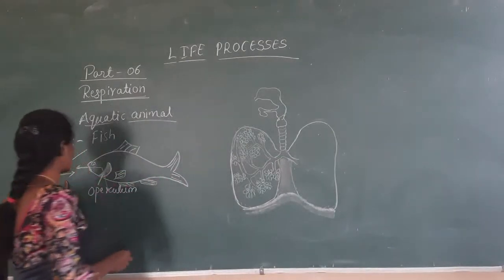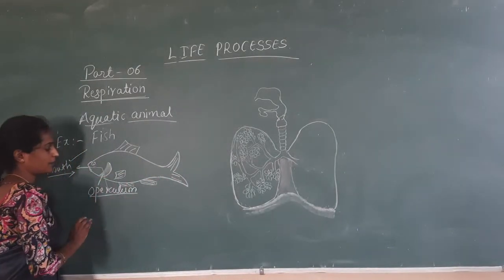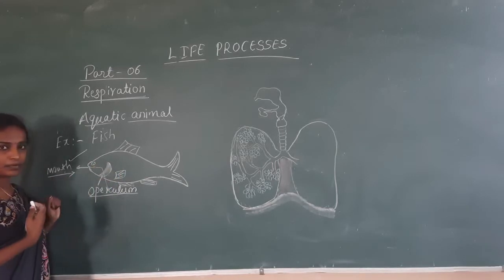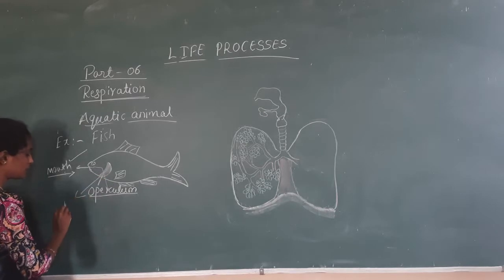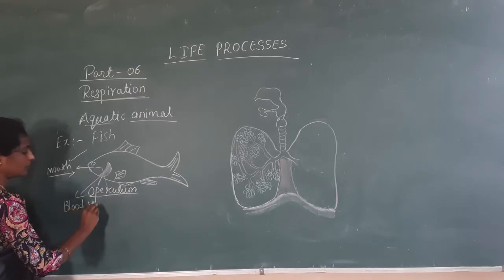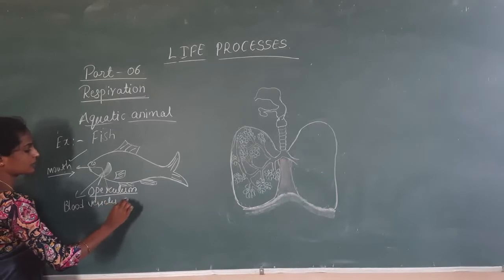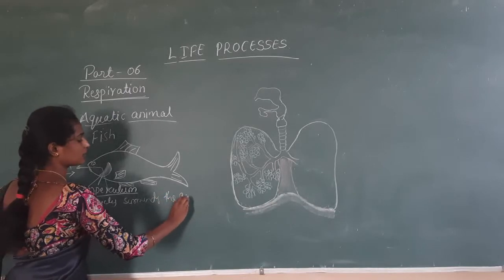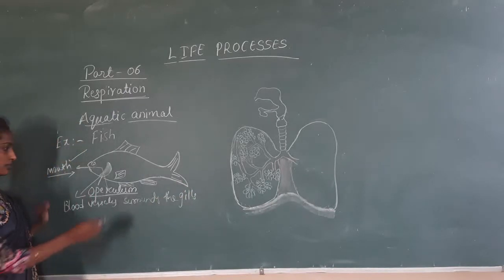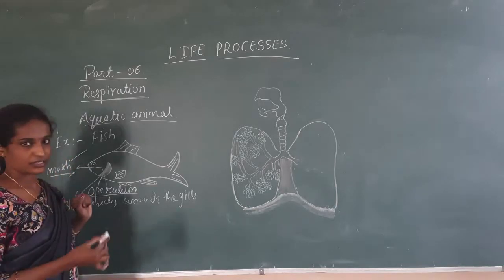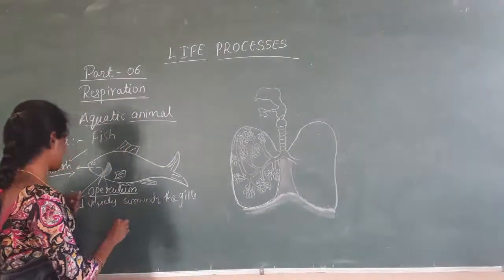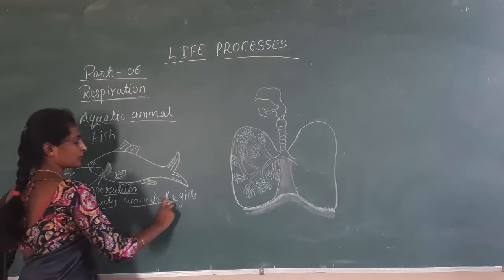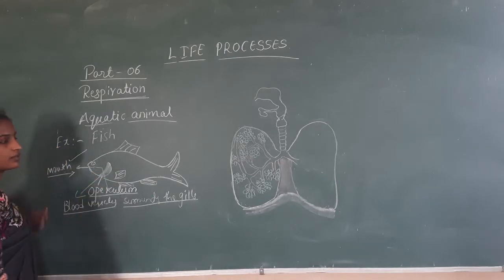Whenever the water from the mouth is expelled through the operculum, the dissolved oxygen from that water is taken up by the blood vessels which surround the gills.